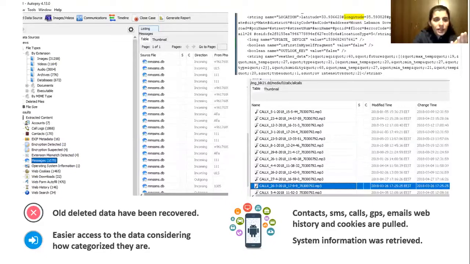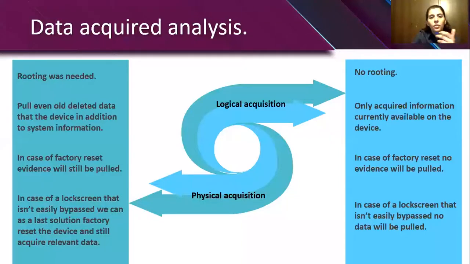It was also much easier to analyze the data, considering how well categorized it was. This shows us that in a logical acquisition, even though no rooting was done, the data we were able to acquire was only the data available on the device. So in case the user or the culprit factory reset the device, no such data whatsoever will be pulled. And if the lock screen isn't easily bypassed by the method we showed before, no data will be pulled.